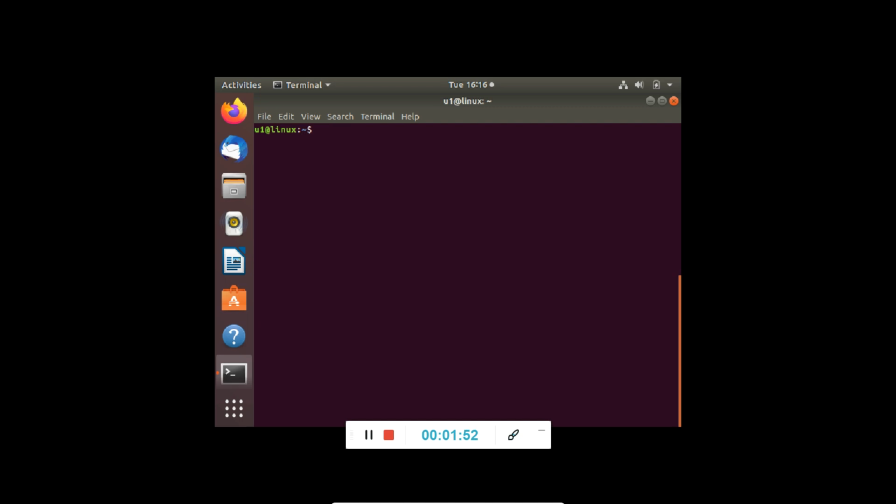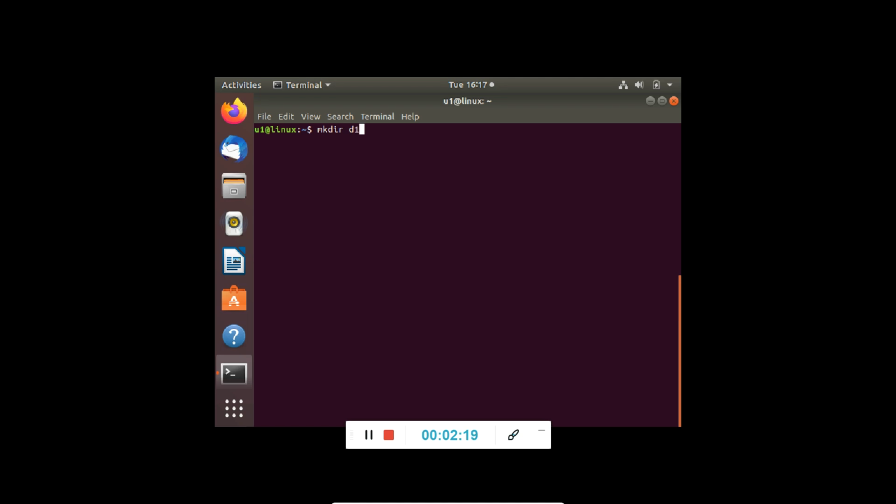We have logged in into the user U1. Now after entering into U1, let's create a directory in this user, and after creating it, let's see the permission of this directory.